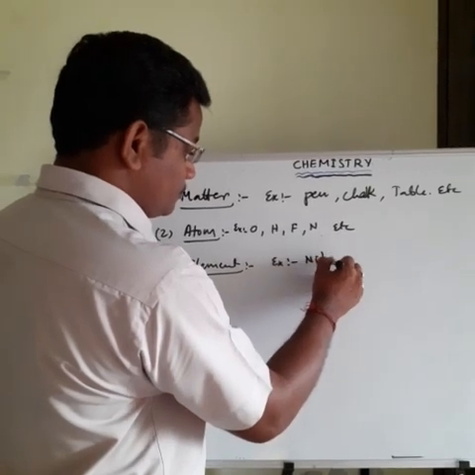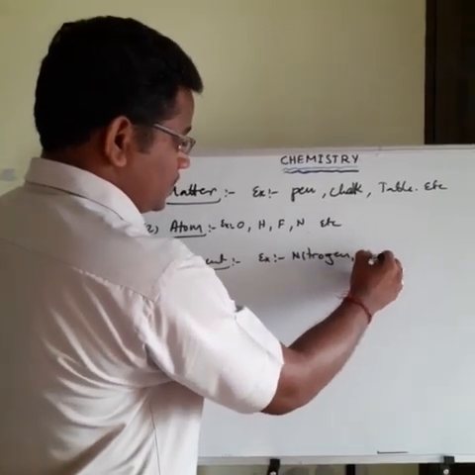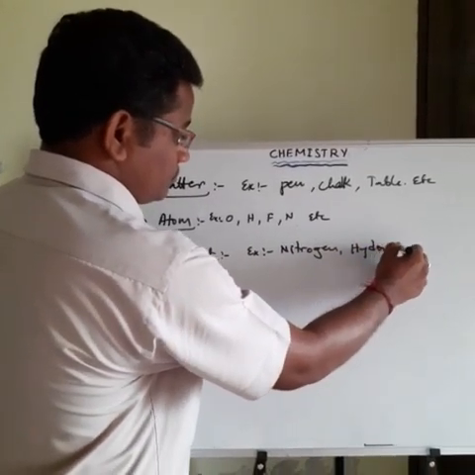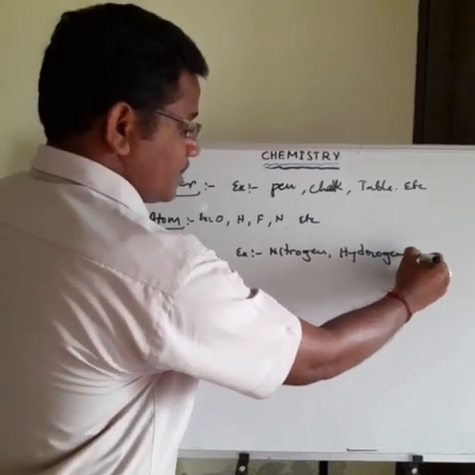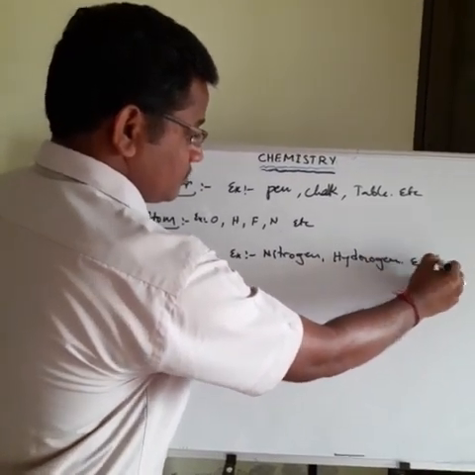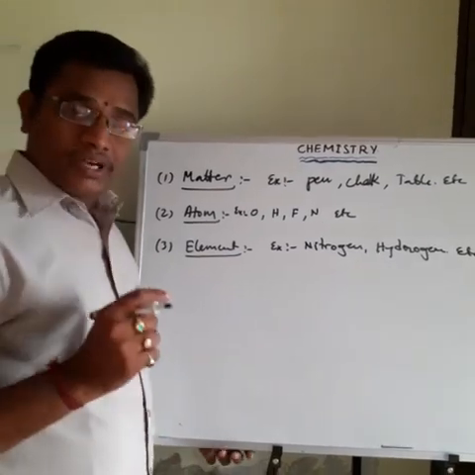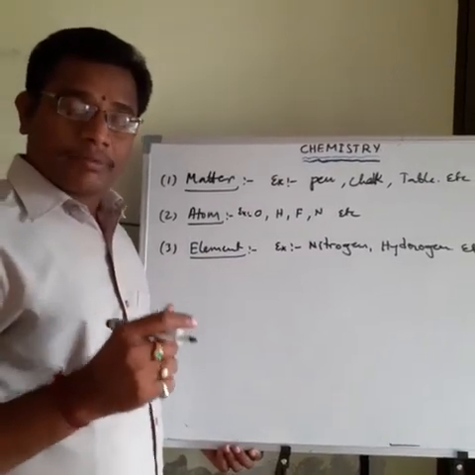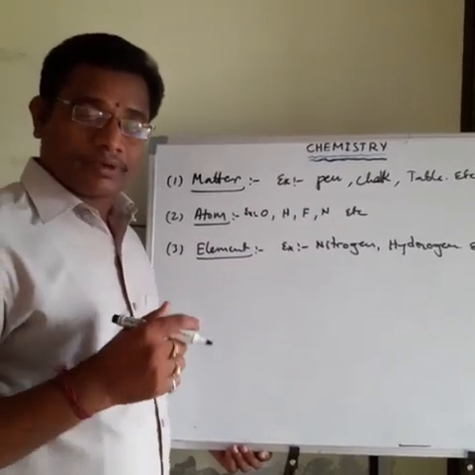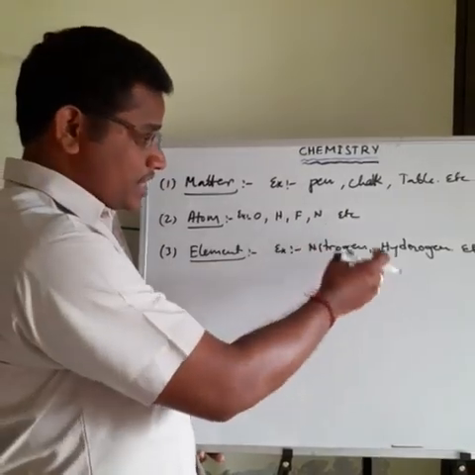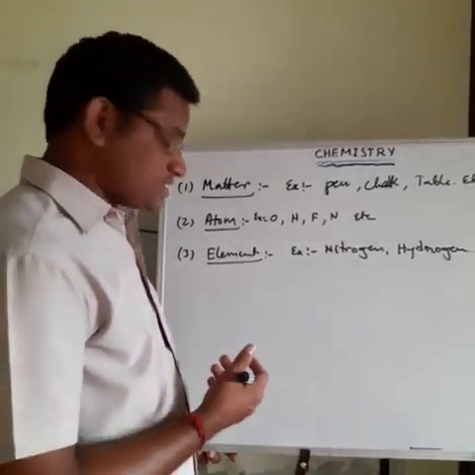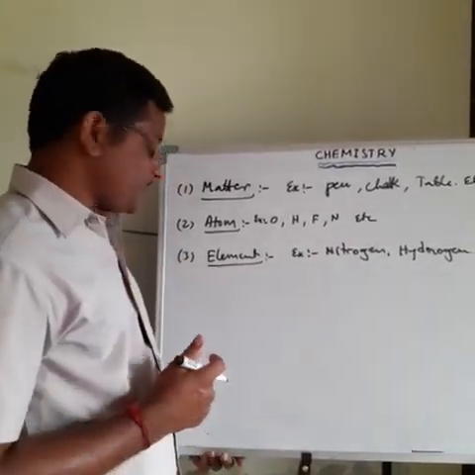Examples: nitrogen, hydrogen, oxygen, etc. Element is a basic form of matter that cannot be broken down into simpler substances by chemical reaction. So many examples are there. So that is about the element.